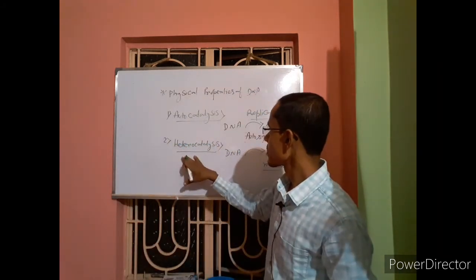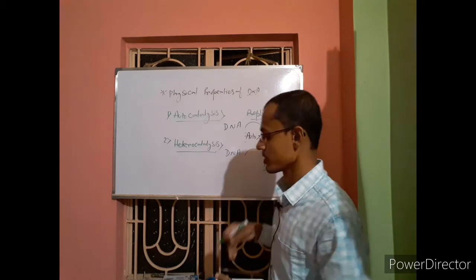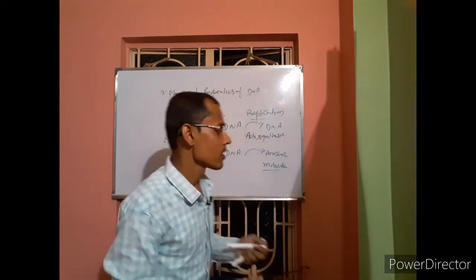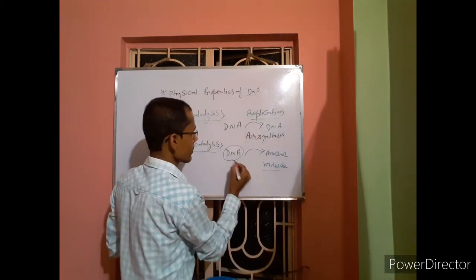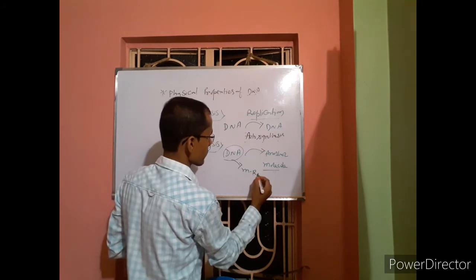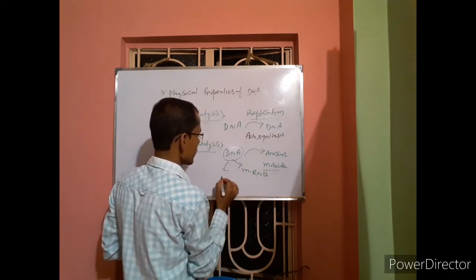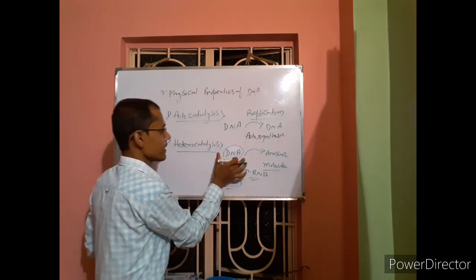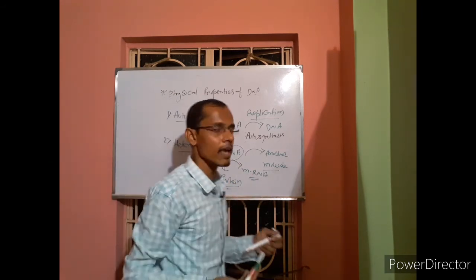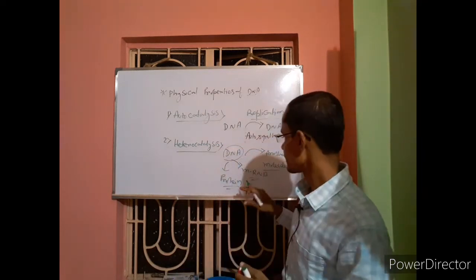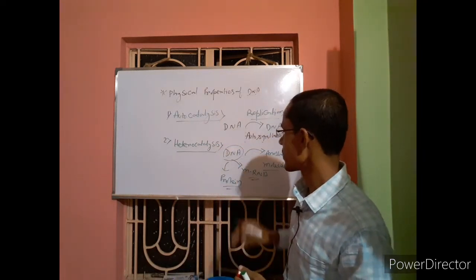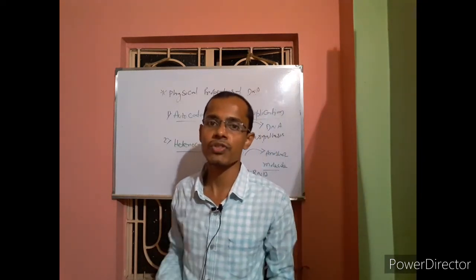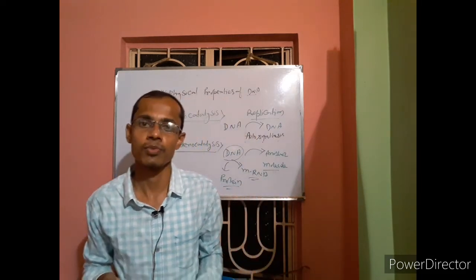But when DNA is forming another molecule, such as mRNA or protein, these are the other molecules. It is DNA but it's forming mRNA, or forming protein. This is known as the heterocatalysis property.